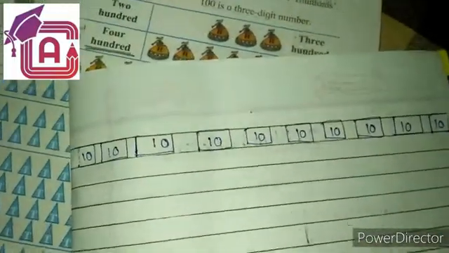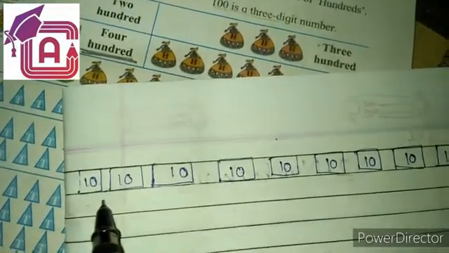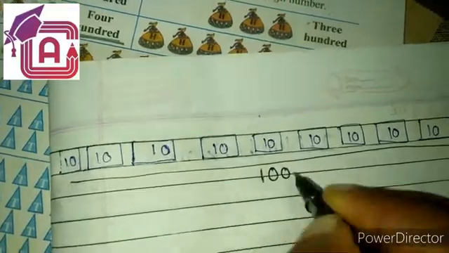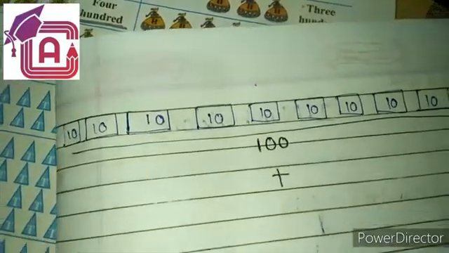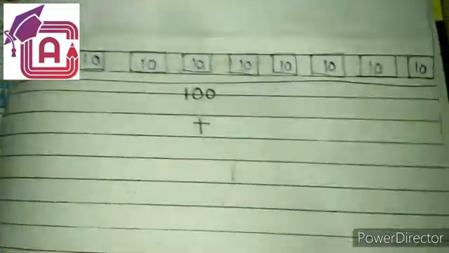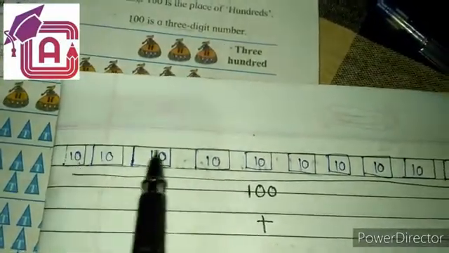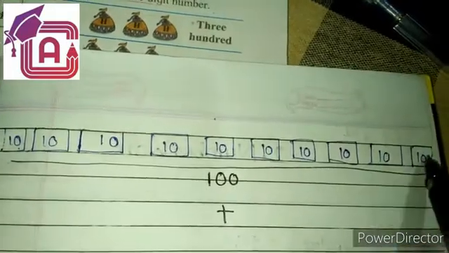If I am taking 10 times a 10 rupees note, combinedly this amount is equal to how many? 100. If this amount is present with me, how many 10 rupees notes have I taken? 1, 2, 3, 4, 5, 6, 7, 8, 9, 10.